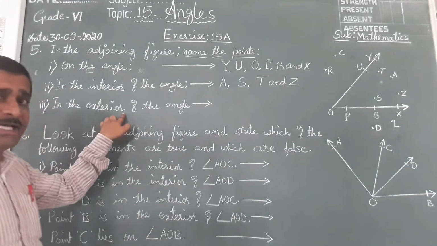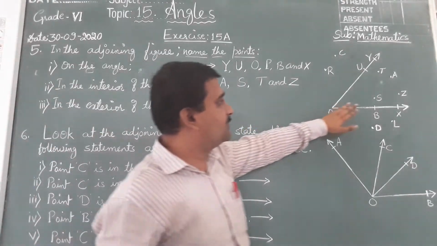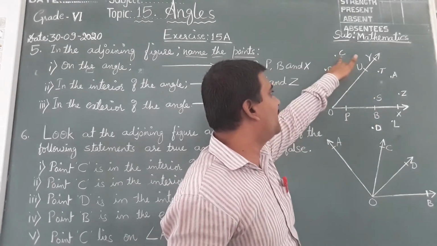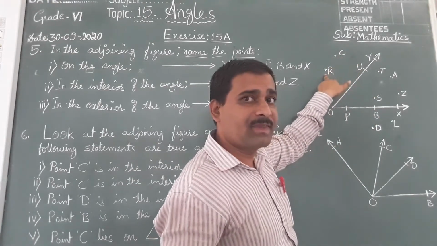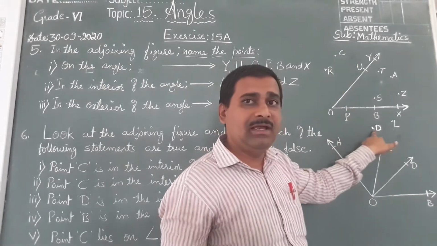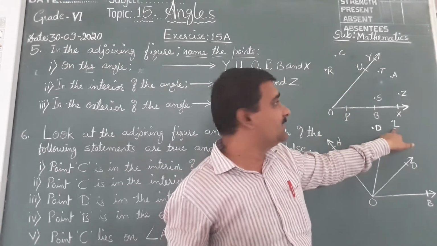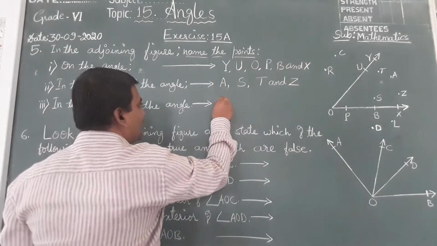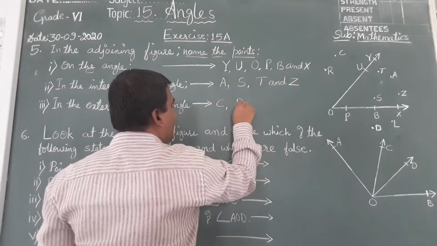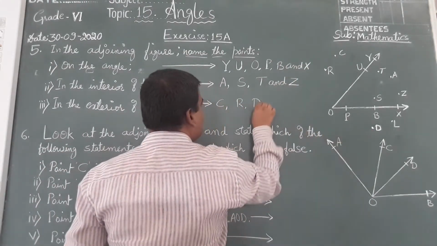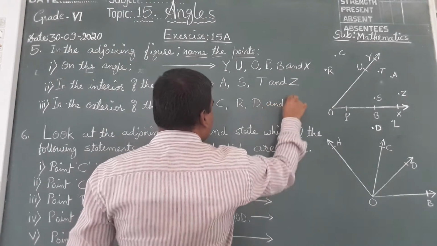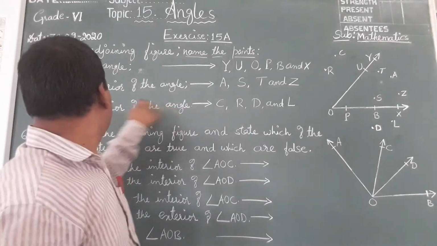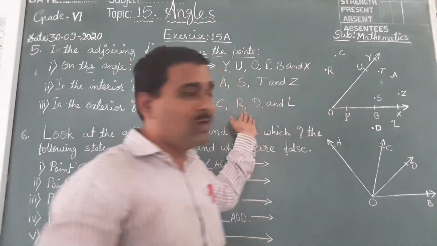Exterior. The exterior of the angle. See, outside the angle also you will find points here. Here outside the angle you will find C, R. Here outside the angle D, L. So C, D, L, R. These are all exterior points.